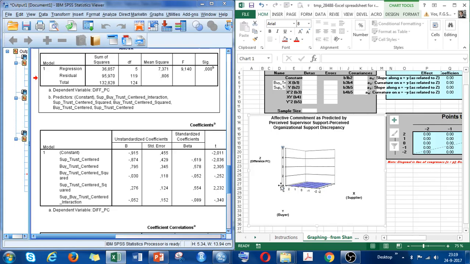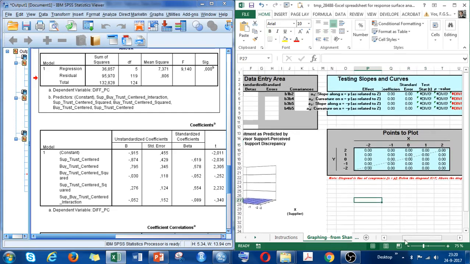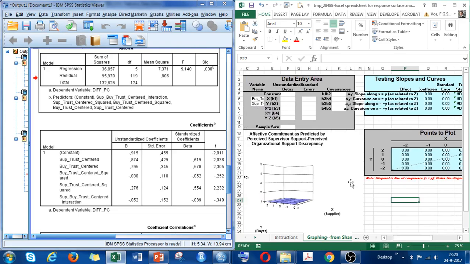For example, in my case, I need to change the scaling here to 0, 1.5, and 3, as far as I remember. My scale is a little bit different. But for the moment, we just fill in these data.